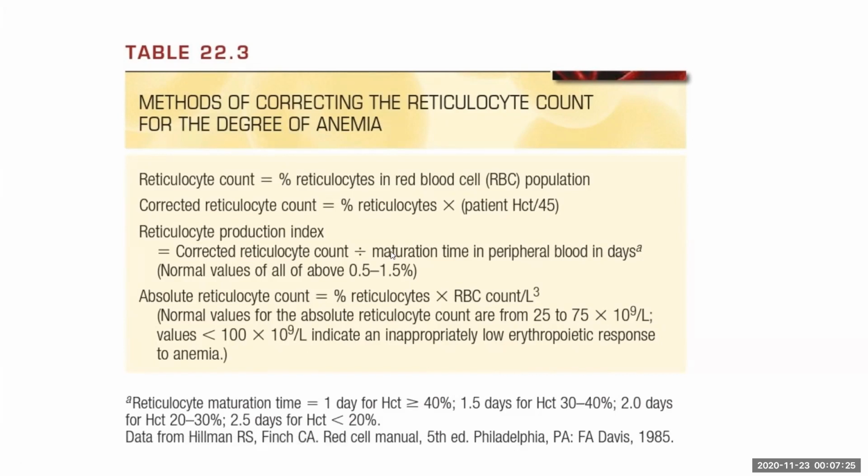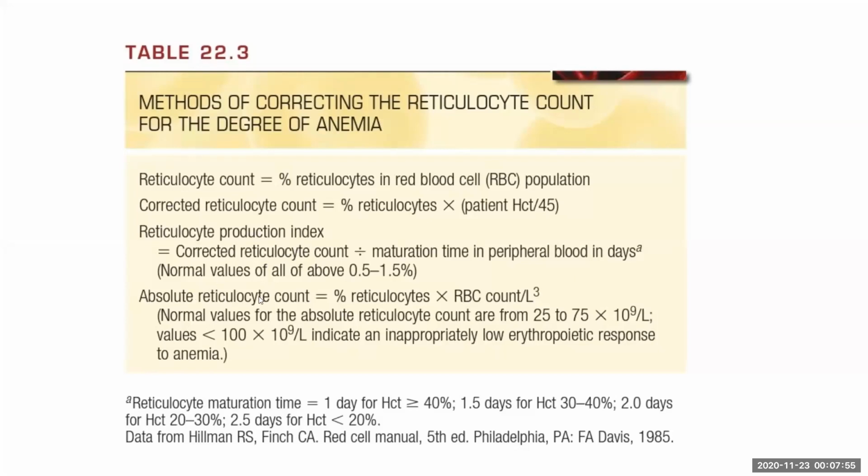If the reticulocyte production index is more than 2.5, that is not the reticulocyte percentage, the reticulocyte production index, then that means that the marrow has adequately responded to the anemia. If the reticulocyte production index is less than 2, then the bone marrow is not responding to anemia properly. There is some hypoproduction. 2 to 2.5 is a gray area.